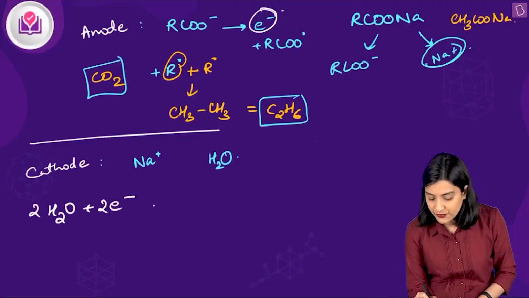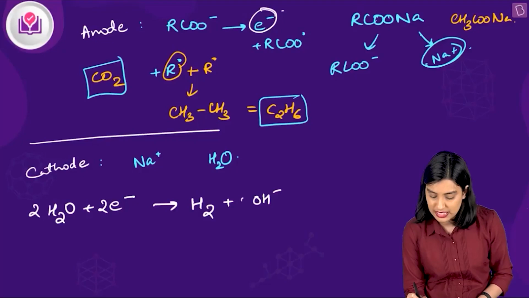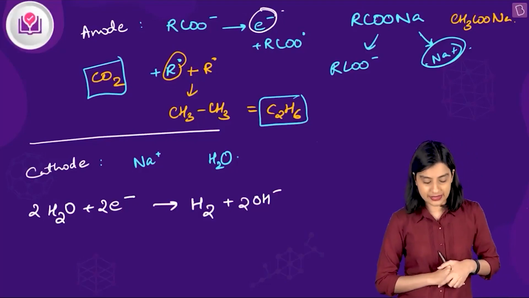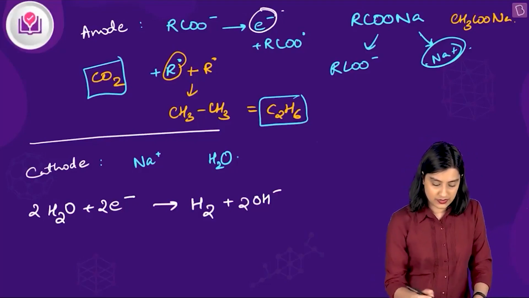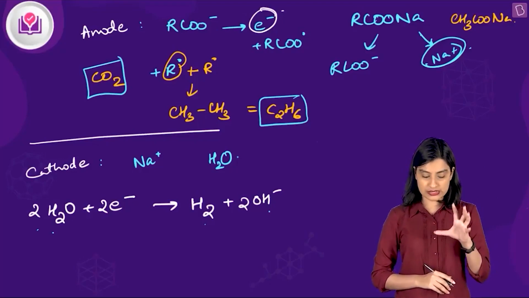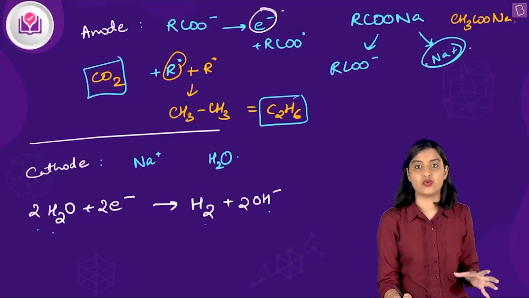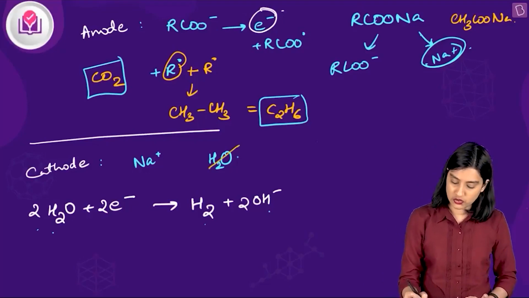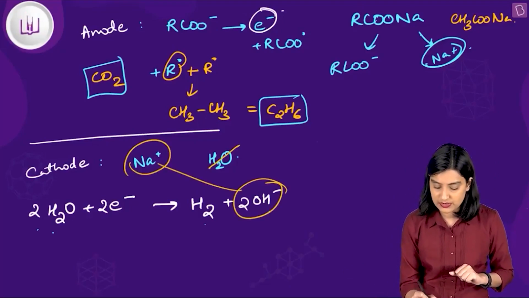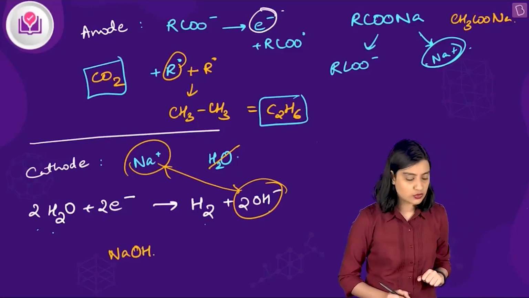So I'll write 2 and 2. This will give you H2 plus OH−. Let's balance this. Is this balanced? Let's see: you have 4, 4, 2, 2. Yes, this is balanced. So you have 2 H2O accepting 2 electrons and getting reduced to H2 plus 2 OH−. But you still have Na+, and Na+ and OH− combine to give you NaOH, and this NaOH is going to be in the solution.